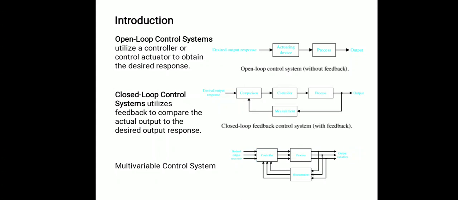In the closed loop system, the controlling action does not depend just on the input; the output is compared with the input with the help of the feedback element. The feedback element and the input signal are compared at the error detector, which detects the error. That error is sent to the controller, and the controller takes the corrective action towards the plant or process to get the desired controlled output. So closed loop control systems are more accurate than open loop control systems. Again there are various types, but for our syllabus we have open loop and closed loop control systems.